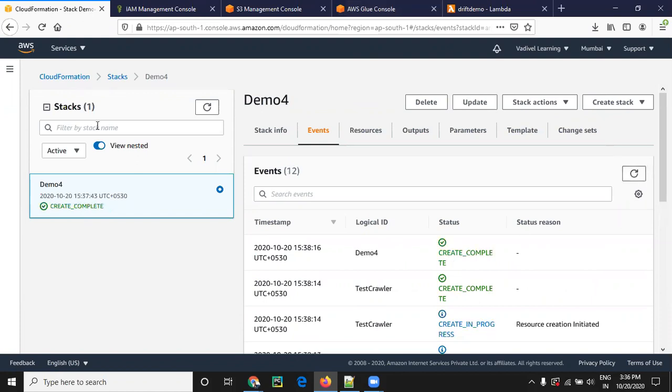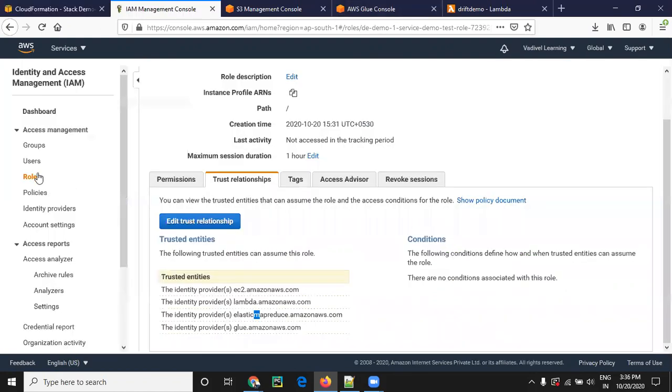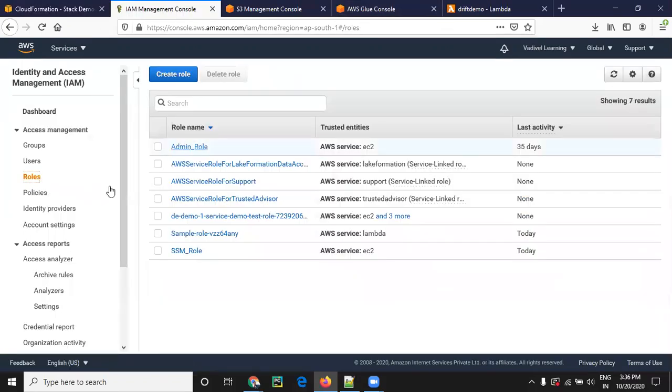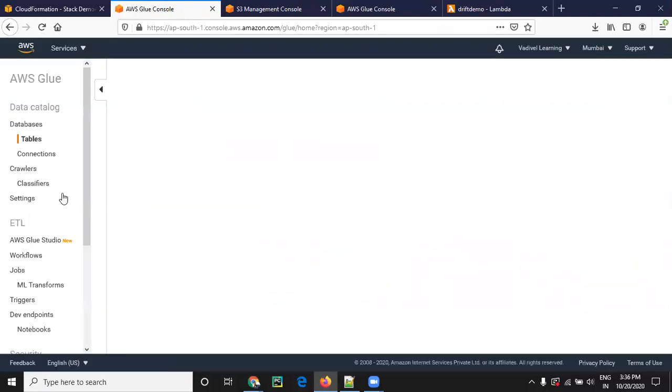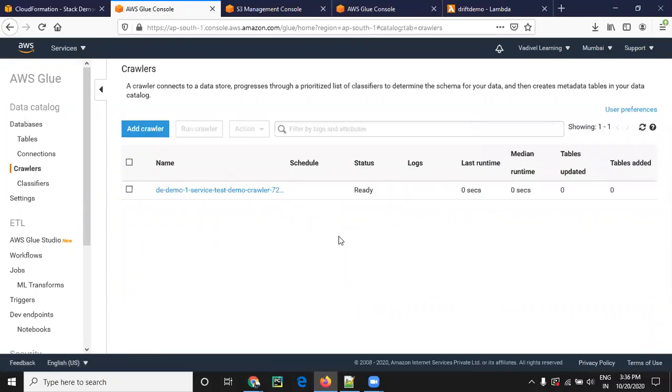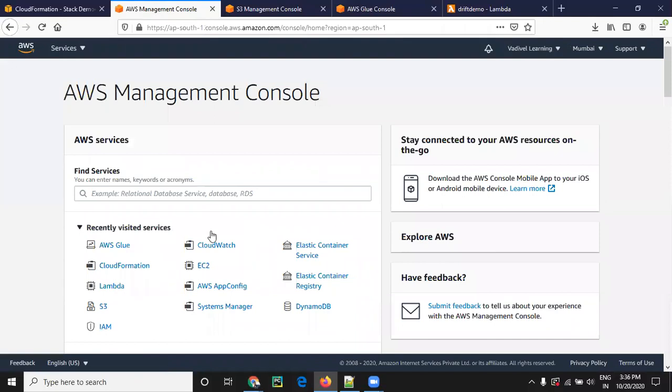It is done. It is created. I will show in the crawler. See, the crawler is now created. The demo one service is created now. You see, the role also created.